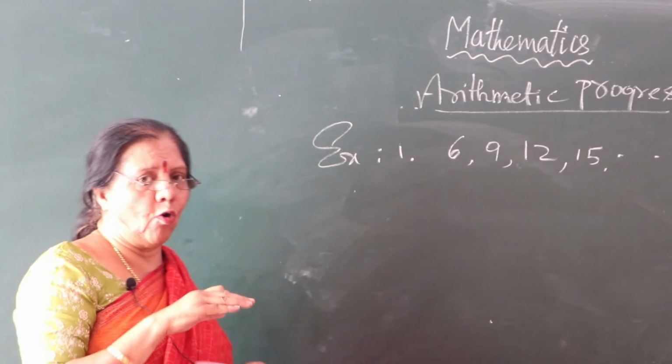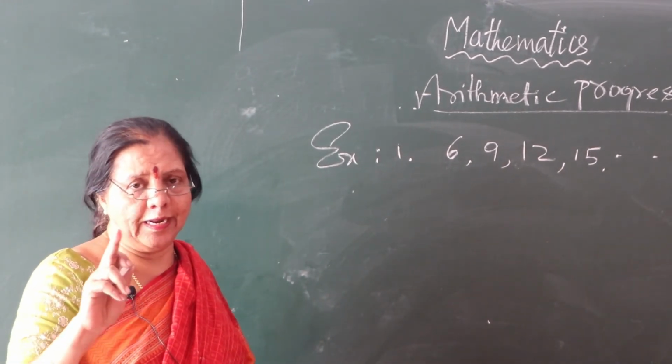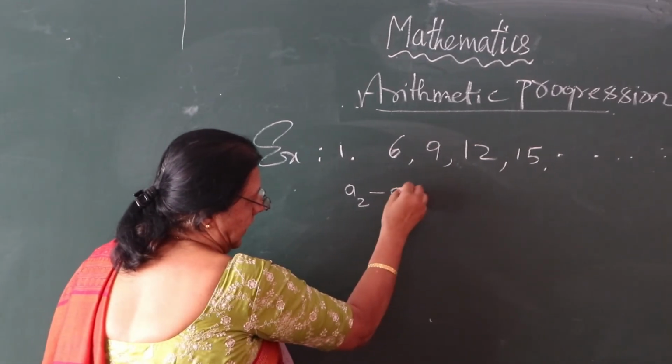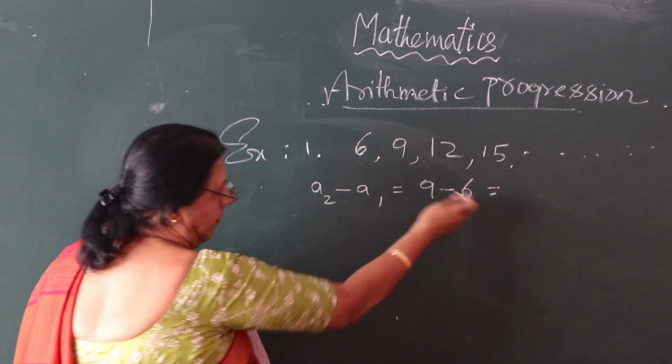So now you go for how to find the common difference: A2 minus A1. So now A2 minus A1, that is 9 minus 6. 9 minus 6, how much?